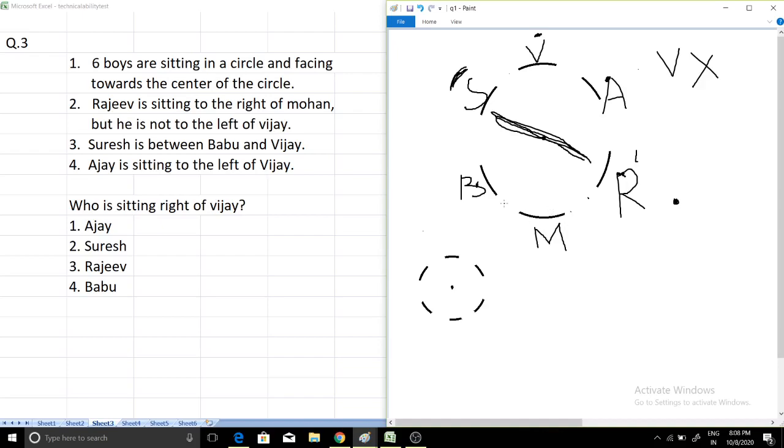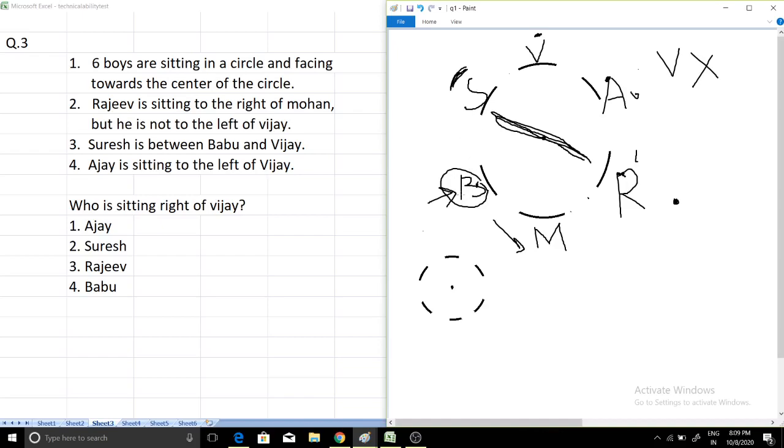Sometimes a question may come, suppose B is there, and it may ask who is third to the right. So what we have to see is, in the right direction, the third element is 1, 2 and 3, A. So this type of question came. Who is to the left, who is second to the left? If I am considering this B, B for Babu, then it may ask who is second to the left.